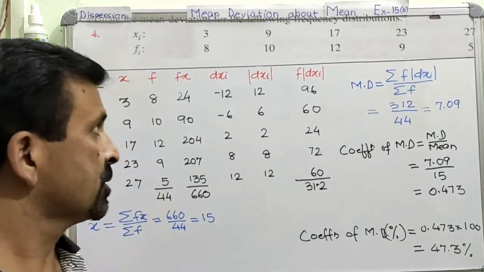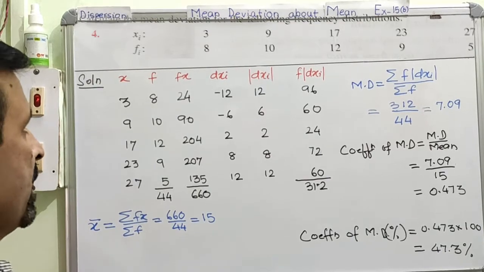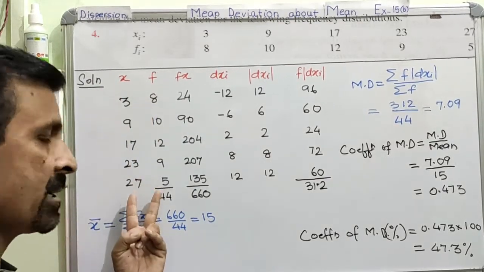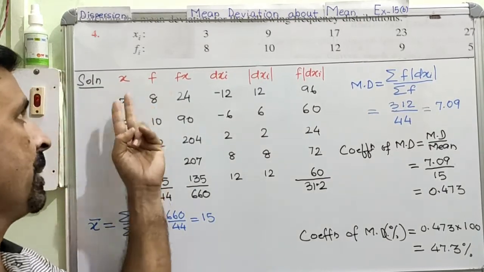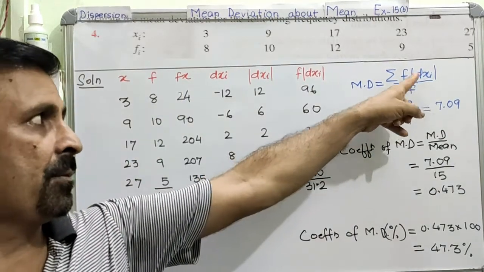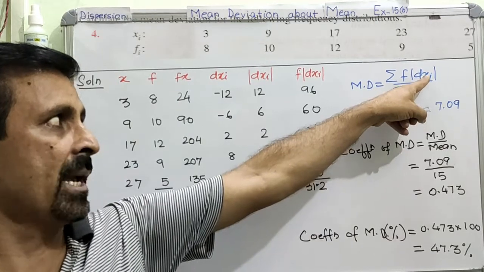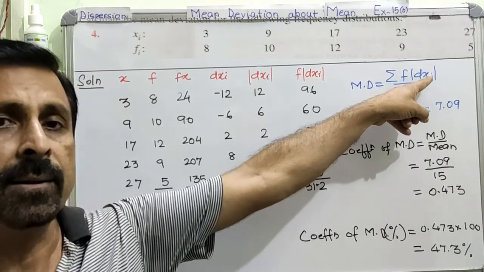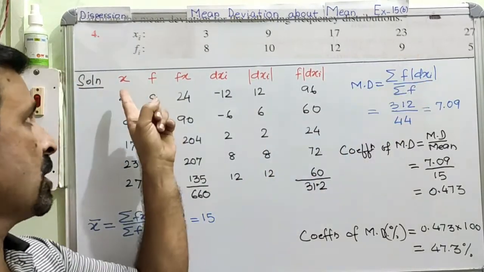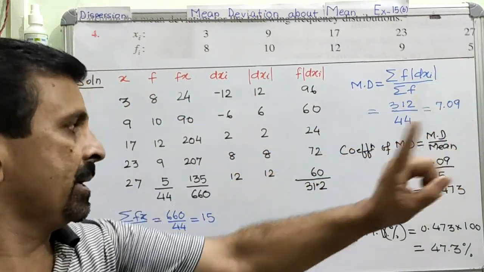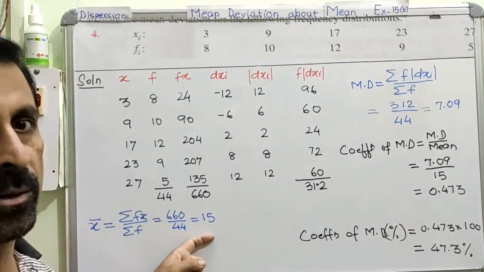Is it okay? So if you want to see a very quick recap, these two columns are part of your question, right? First of all, you have to understand the formula very well. This is dxi. How do we calculate dxi? This is the difference of x and mean. X you already have, and then you require the mean. That is why the first thing we are doing is calculating the mean.